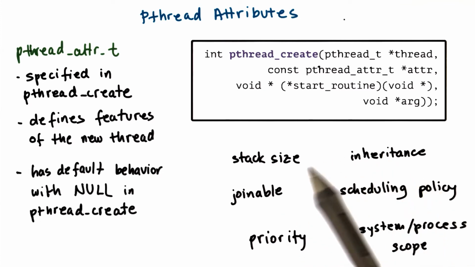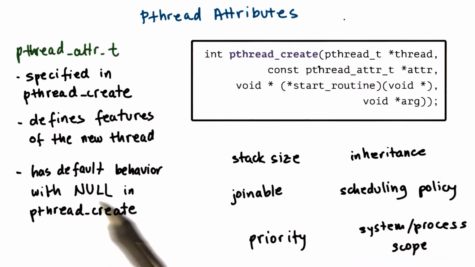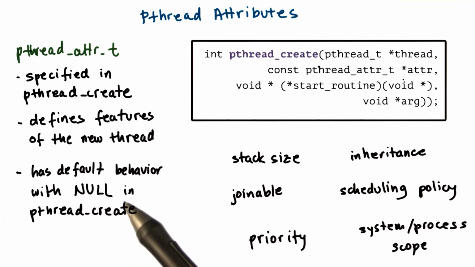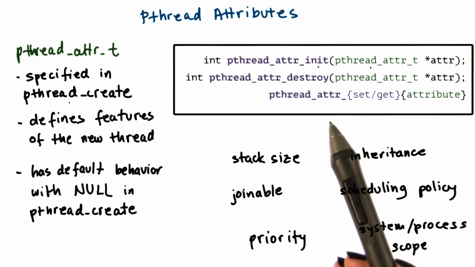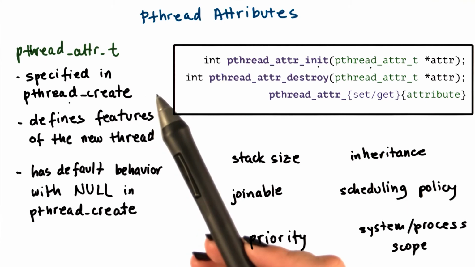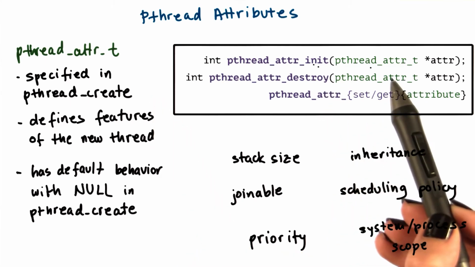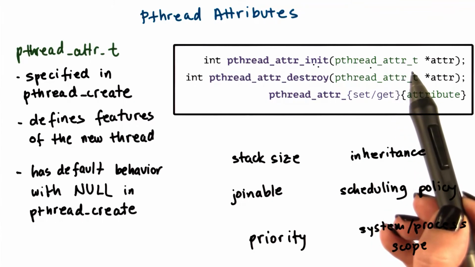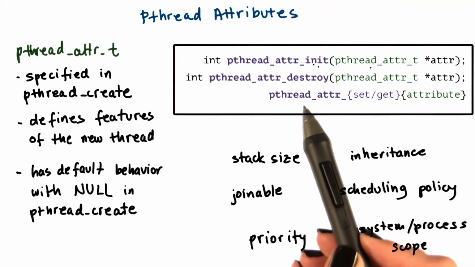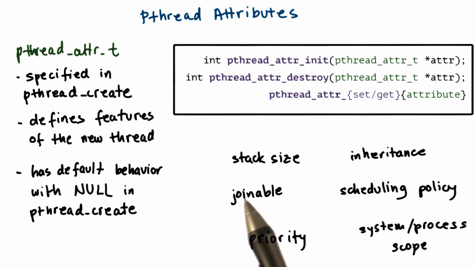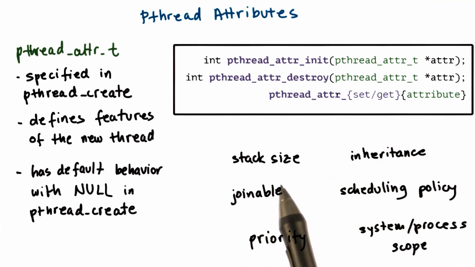Pthreads establishes some default values for all of these parameters, and if you pass NULL as an argument to the pthread_create function, you will achieve that default behavior. There are several calls that support operations on pthread attributes. pthread_attr_init and destroy allow us to create and initialize the attribute data structure or to destroy it and free that data structure from memory. pthread_attr_set and get allow us to either set the value of an attribute field or to read that value.